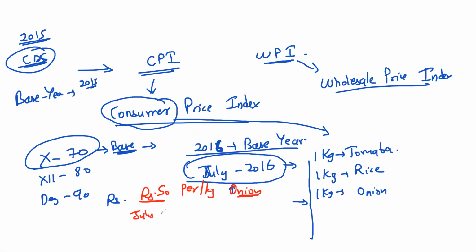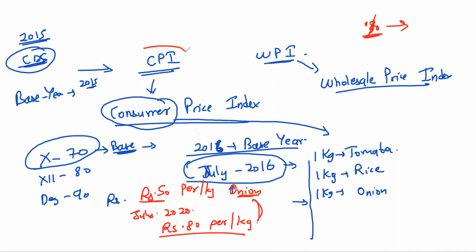In July 2020, it is 80 rupees per kg. So tell me whether the cost is increasing or decreasing. Increasing, right? So this is called inflation. Now I will calculate the percentage of how much it is increasing. That percentage is the consumer price index percentage, that is inflation. Now wholesale price index is another thing.